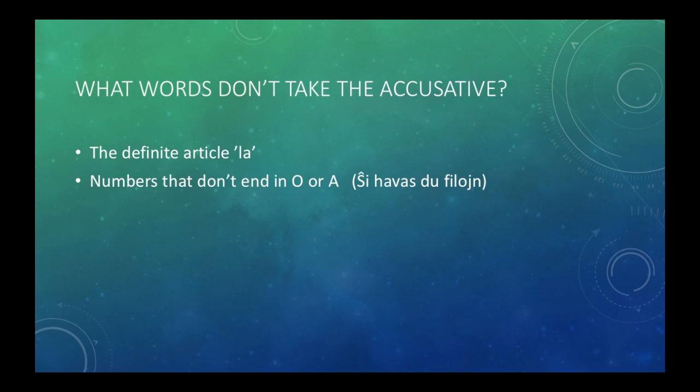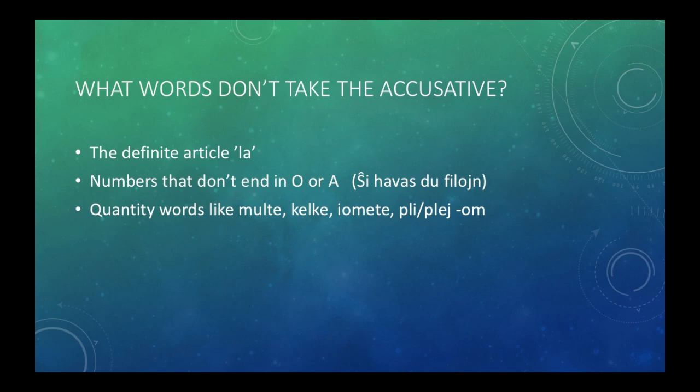Numbers that don't end in o or a, like "Ŝi havas du filojn", for example, du is still du. Quantity words that end in e, such as multe, kelke, iomete, pli and plej, and the correlatives that end in om, tiom, kiom, iom, etc. When you use the little word ĉi, only the word that it's paired with takes the accusative, not ĉi itself.